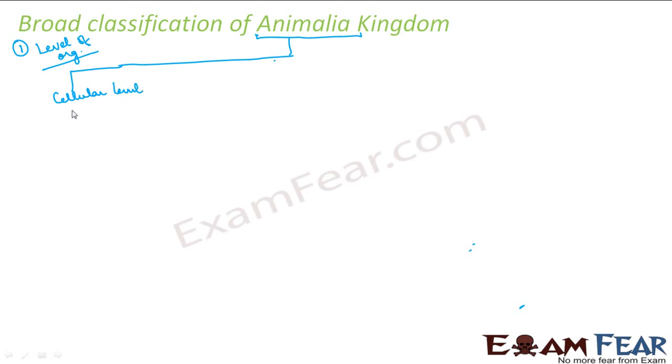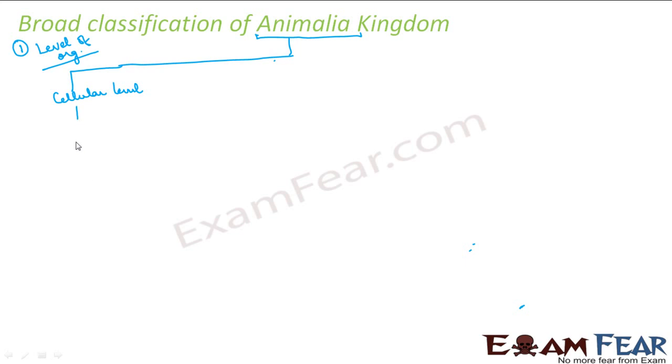So let us now look at the classification of the Animalia kingdom based upon whatever we have discussed so far. So this is my Animalia kingdom. Now the first parameter that we discussed was the level of organization. What were the various levels that we discussed? Cellular level, tissue level, organ system level. Now, if you consider the cellular level, what comes under cellular level? We will see that.